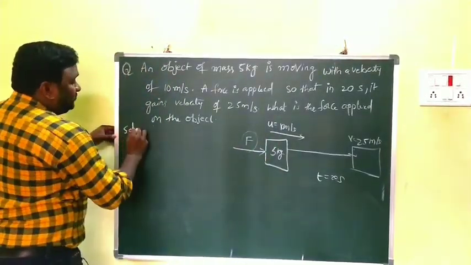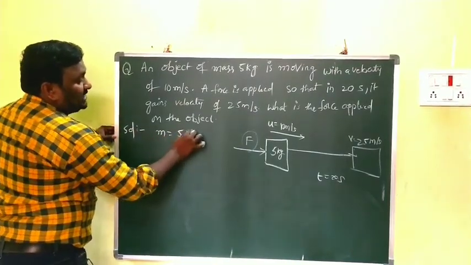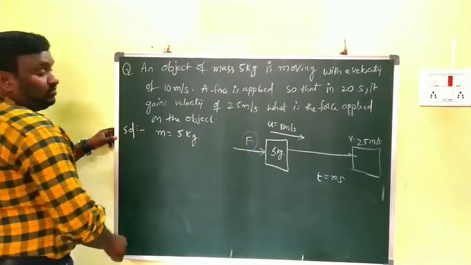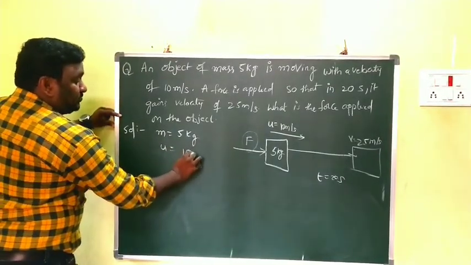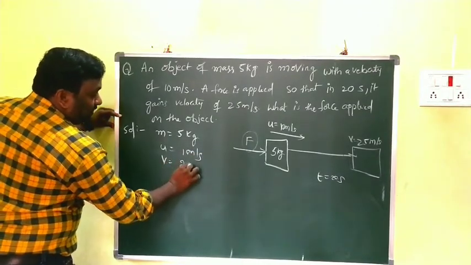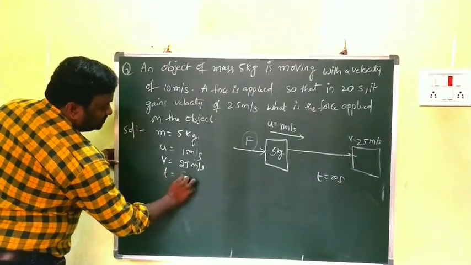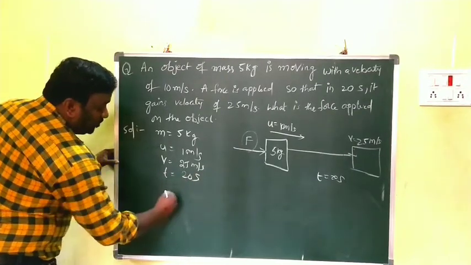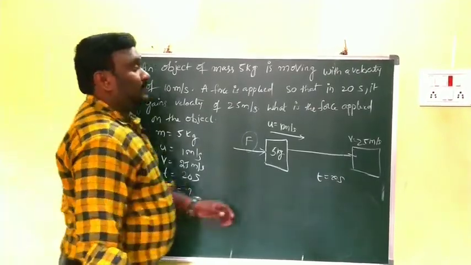First you have to write the given values. What is the mass? 5 kg. And what is the initial velocity? u is equal to 10 meter per second. And what is the final velocity? 25 meter per second. And what is the time of action of force? 20 seconds. What you have to find? Force. This is the problem here.